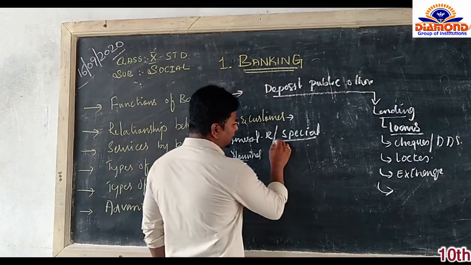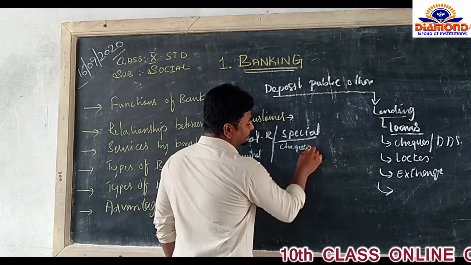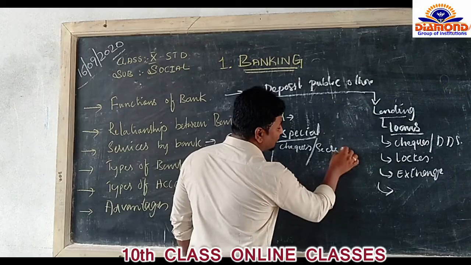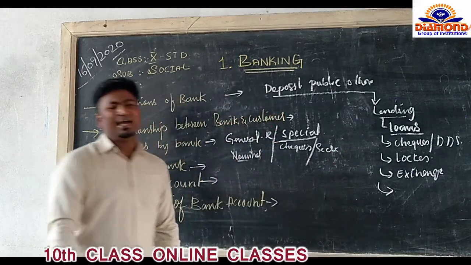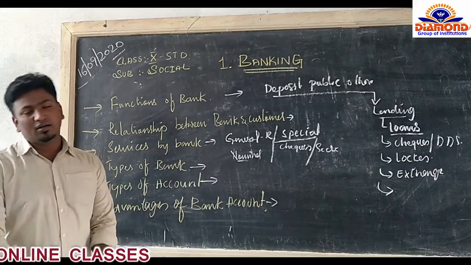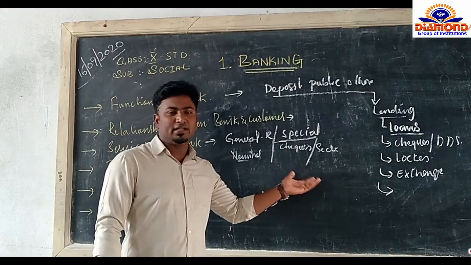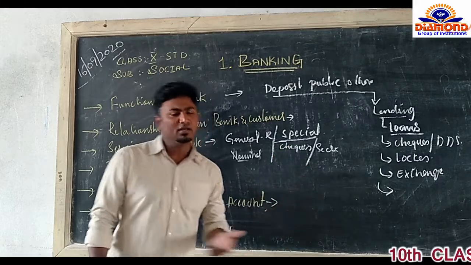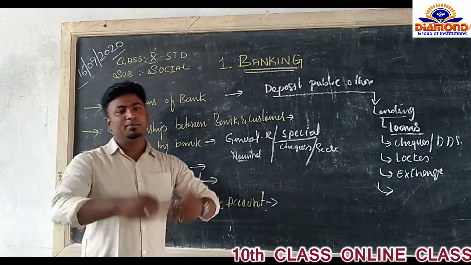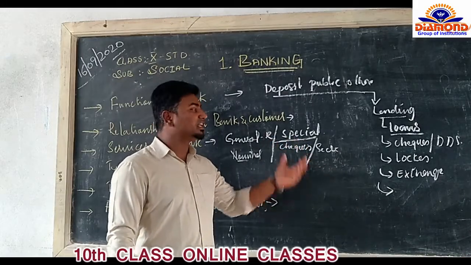Here, in the special case, when you pass any checks, the bank also maintains the secrecy of your account. Bankers don't want to display your complete transactions, your balance, the details of your account, how much you are earning. They are not going to give it to just anybody. They won't give a report. It's their secrecy. It is for the special customer.